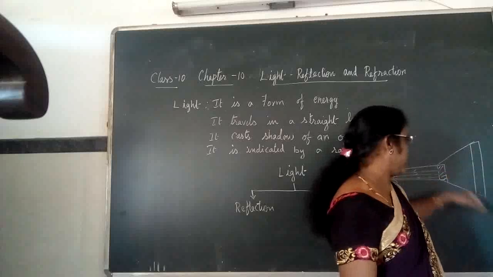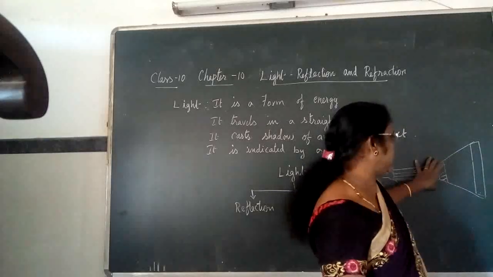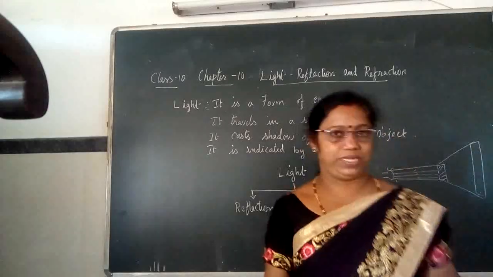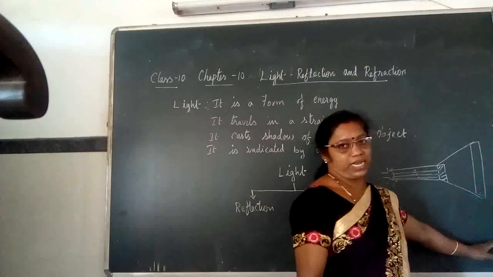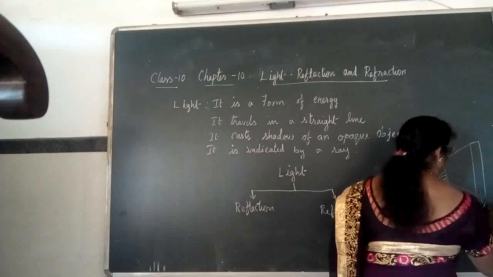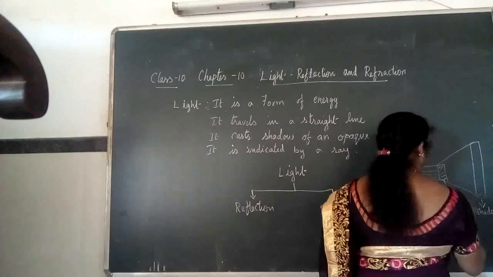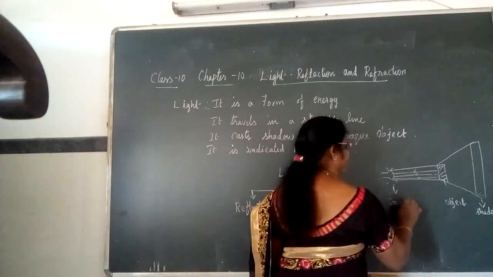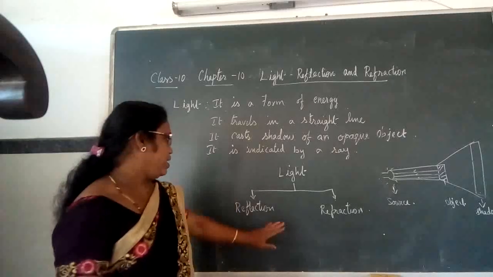Since the obstacle is present in its path, its image is seen on the opposite side of this object, and we call it the shadow of the object. This is the object, and this one is the source of light. Understood?